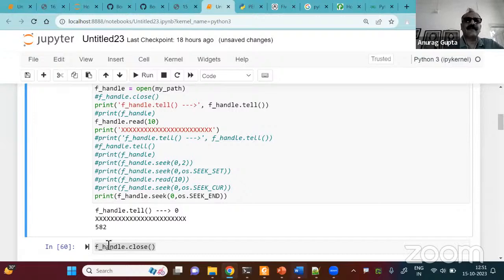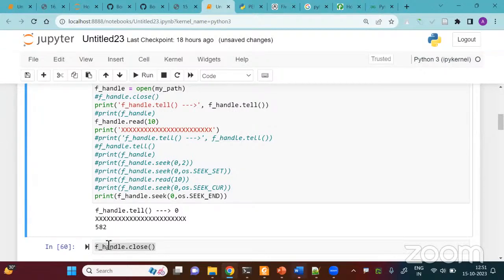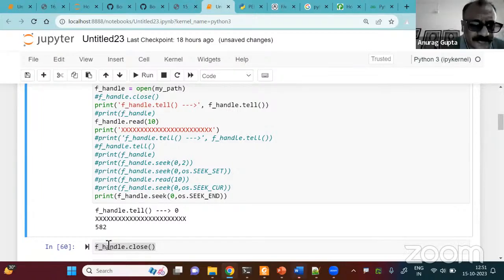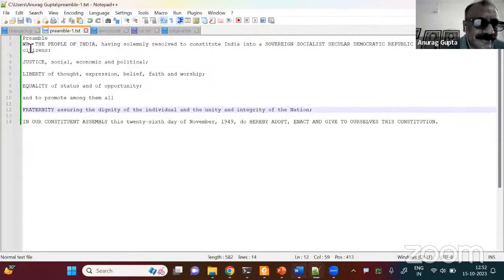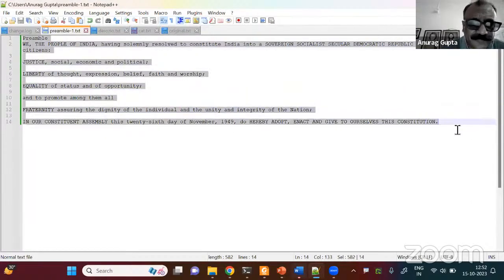Is this clear? Anybody would like to ask? Yes, sir. I want to ask about the total characters from this position till the end. So this is the number of characters in this part, preamble and -1. This particular file, I presume it has that many characters. I don't know whether there's any tool for counting.